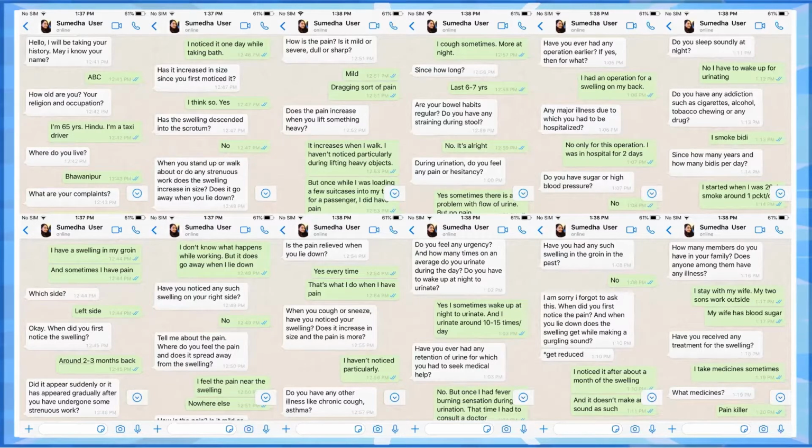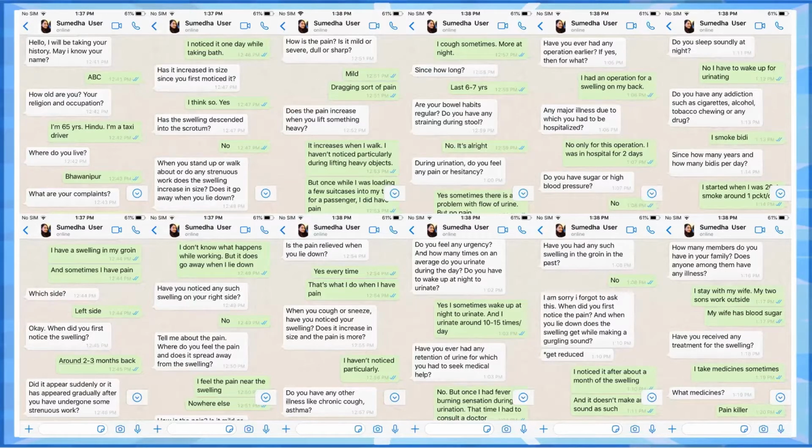Once we are more or less sure that this is a patient of hernia, we have to pay attention to the factors that cause hernia, which in a lot of cases is an increased intra-abdominal pressure. Patients with chronic cough, COPD, asthma, constipation, or urinary retention tend to strain a lot and increase the intra-abdominal pressure. This increase in intra-abdominal pressure finally causes the hernia. So that point is very important while taking the history, which she has asked, as you can see.